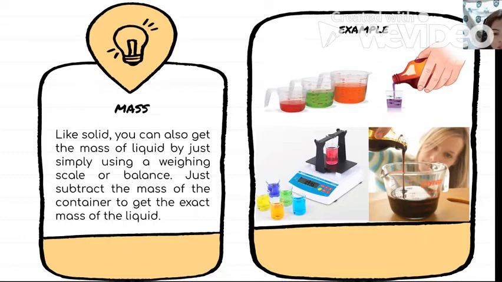You first measure the mass of the container. For example, you have this container, you first measure its weight. Then after that, you put the liquid in it on the weighing scale, and you subtract the container's weight from the new measure. That's how you can find the mass of a liquid.